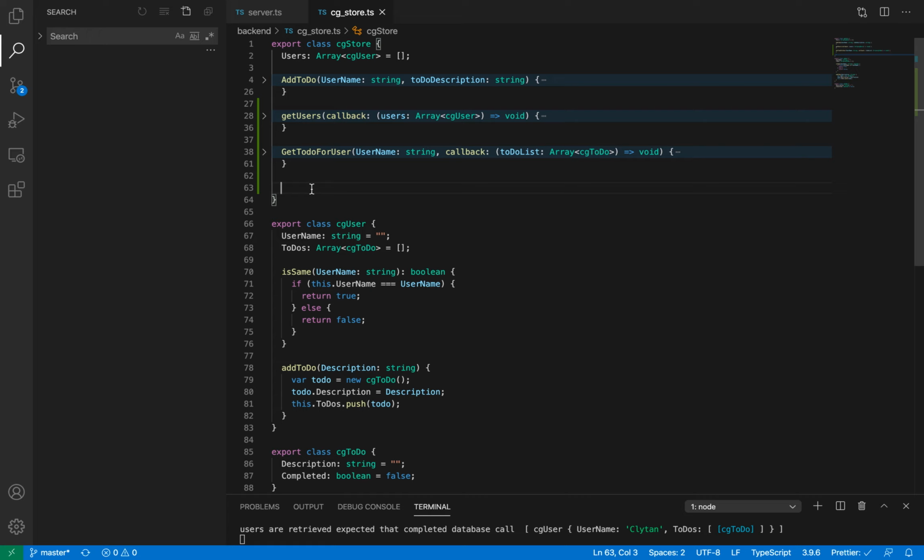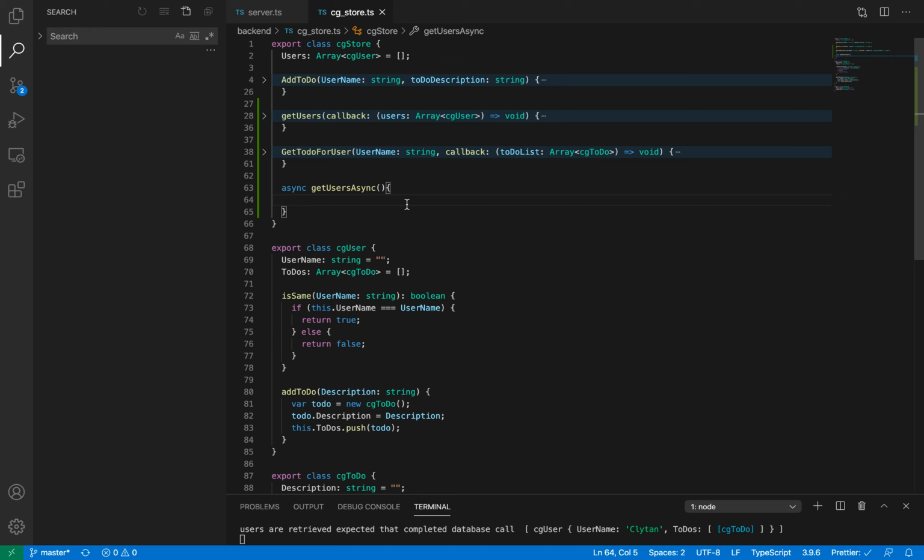This time I'm going to use the get users function, but with async await. To write the get users function, I have to write async get users. This is optional, I am writing it just for understanding, but async is a keyword.